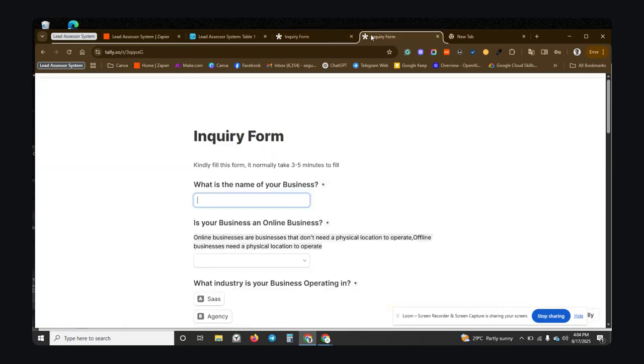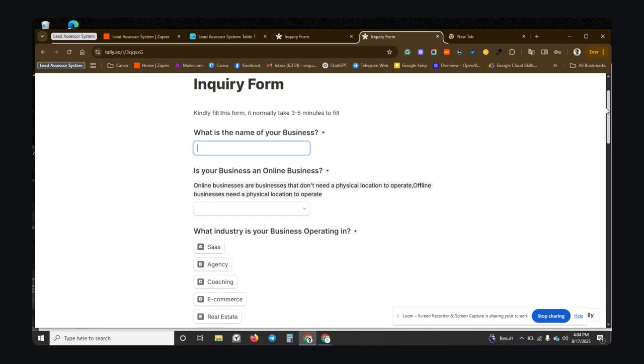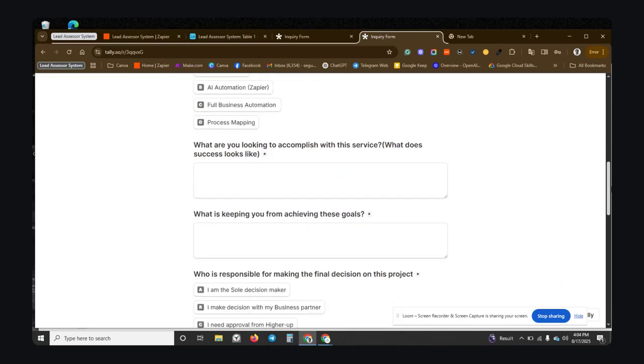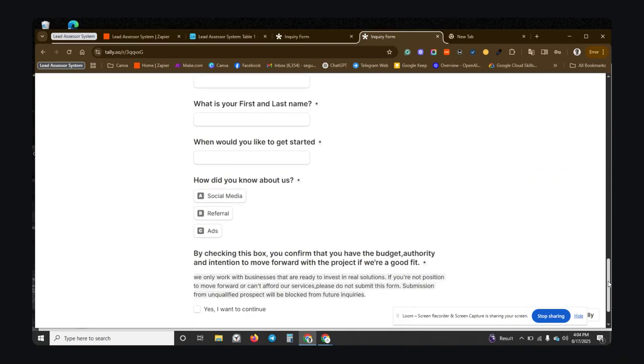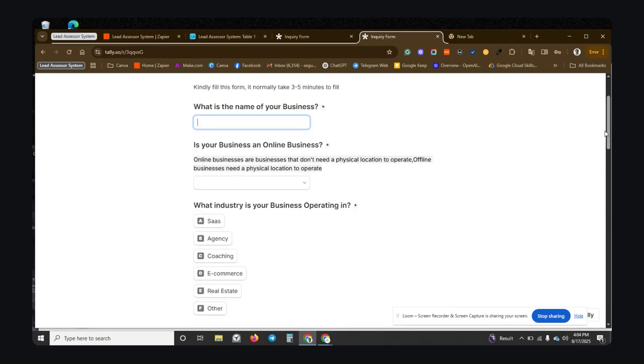The first thing is that we have a form. This is the inquiry form. First, we have their business. We are asking them a couple of questions, and we're going to judge them based on these questions to determine if they are qualified for our business or not. I actually use this as a metric for my business. This form can be customized to fit your business or anything else you're trying to run.